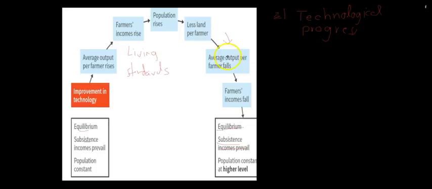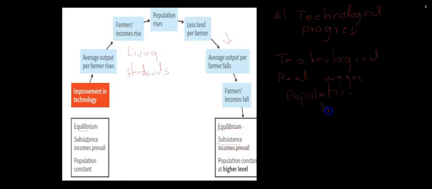And why does the population rise? There's another reason, which is that the real wages will actually rise. And why do the real wages rise? Because improvement in technology causes the average output to rise, and this rise in average output means that your real wages actually rise, and these real wages eventually cause the population to be at a higher level, because they have to come back to a sustenance level.